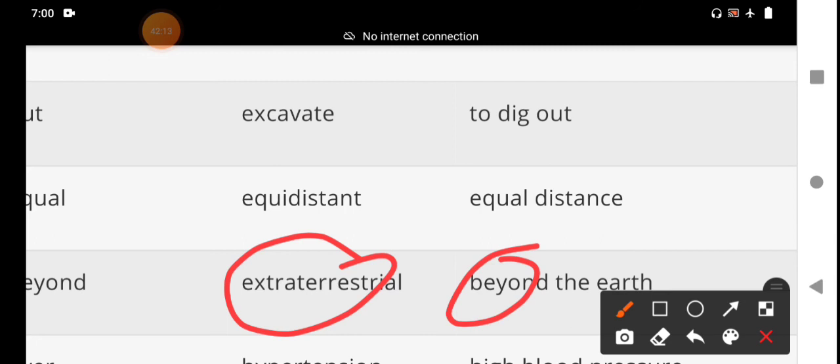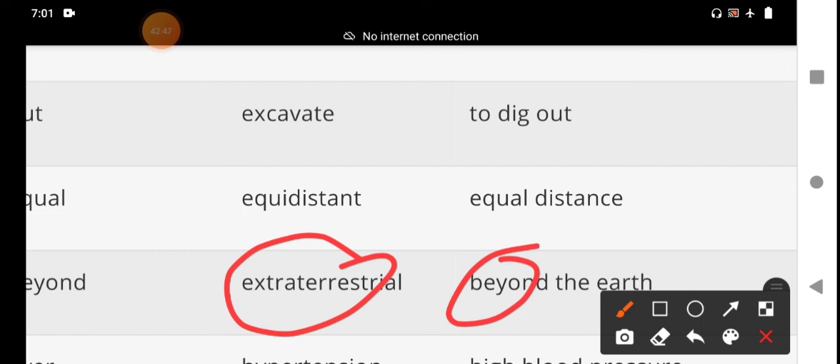Extraterrestrial means coming from a place outside, existing, originating, or occurring outside of the earth, from outside of the earth or its atmosphere. That is extraterrestrial.